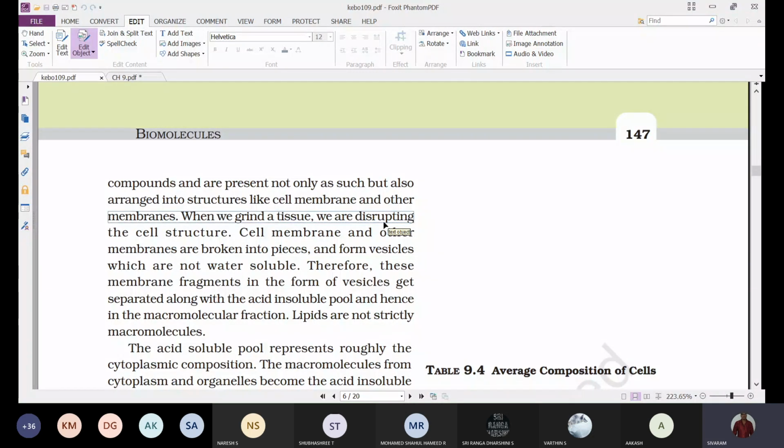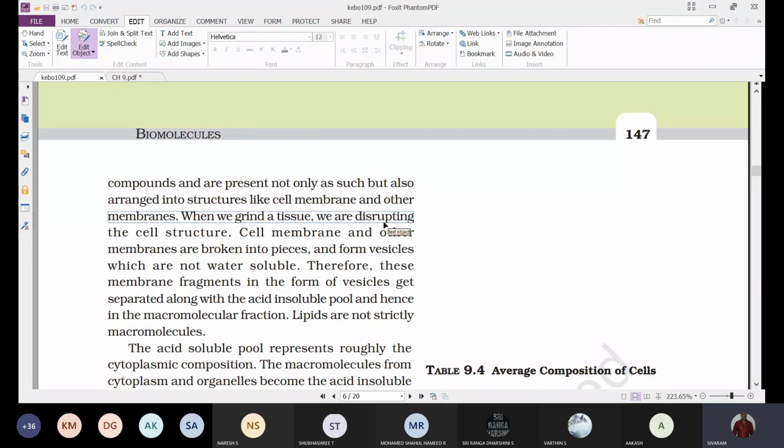So when we grind a tissue, we are disrupting the cell structure. Even if you do not add anything, when you grind the tissue some water comes out. Why? Because of the rupture of the cells, even without adding any solution, we get a loss of water.